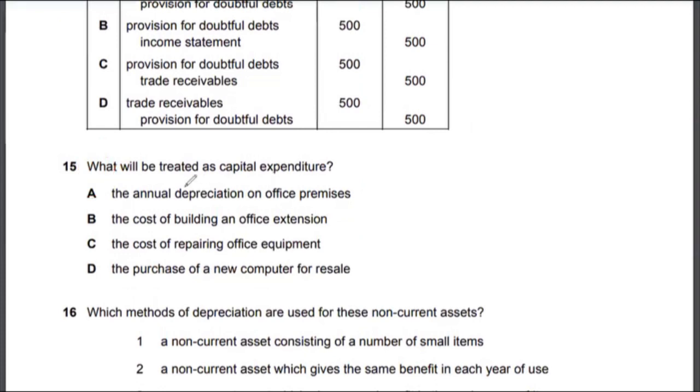Let's look at multiple choice 15. What will be treated as capital expenditure? The annual depreciation on office premises, no, that's an expense. The cost of building an office extension is very much a capital expenditure because you're extending the office. Cost of repairing is a revenue expenditure, and purchase of a new computer for resale is a very different thing. It's something the business has purchased for the purposes of reselling, so it does not fall into the category of capital or revenue expenditure. So the correct answer to multiple choice 15 would be option B.